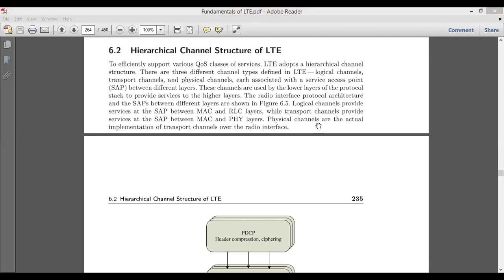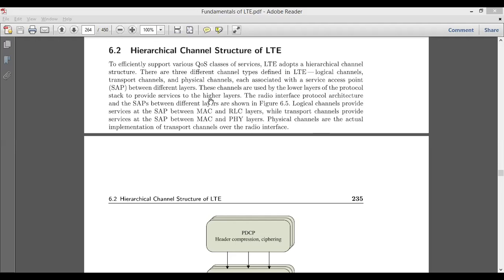If you want to have communication between the channels, or communication between the layers, how to do that? We need to follow some kind of hierarchy, some kind of structure. Basically, we have three types of channels in LTE: logical, transport, and physical channel.